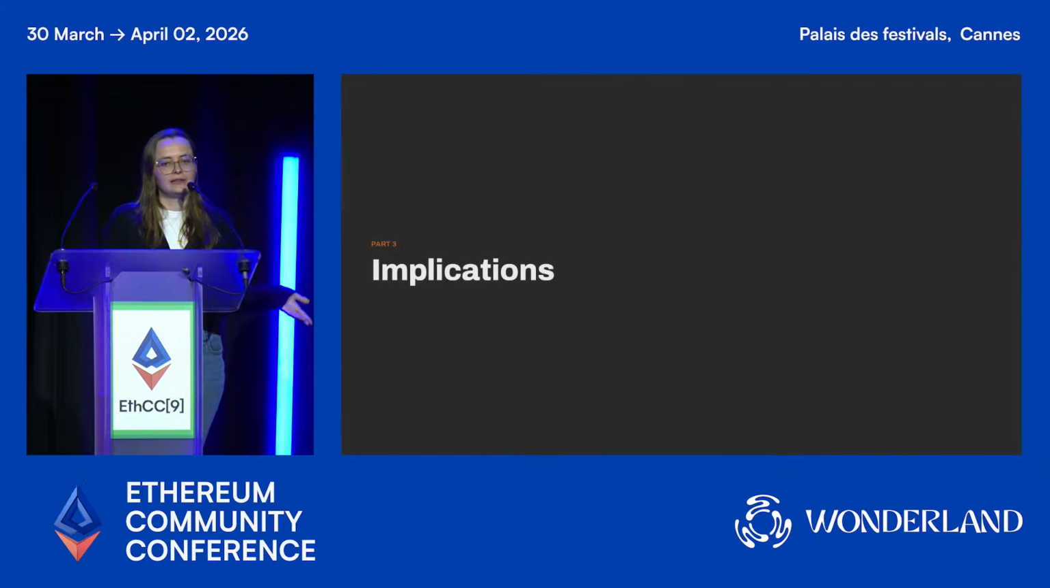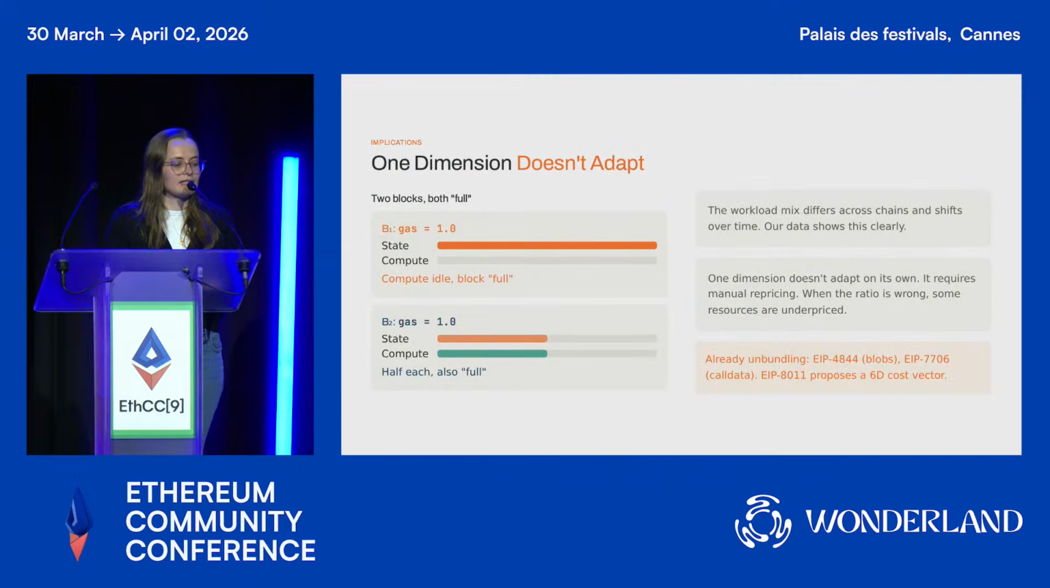So we know now that the workload mix shifts, and we know that transactions are sensitive to the state that they execute on. But what does this mean? Well, for the workload mix, it just means that one dimension can't really do it all, because we see that the workload mix is different across chains, it's different in the same chain, and one dimension can't adapt on its own. So this would require manual repricing if we were to adapt.